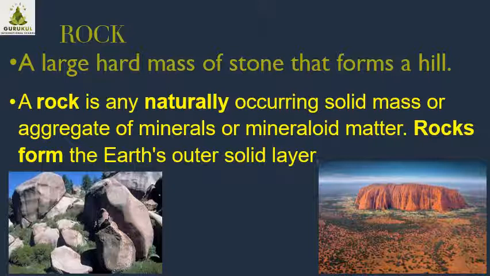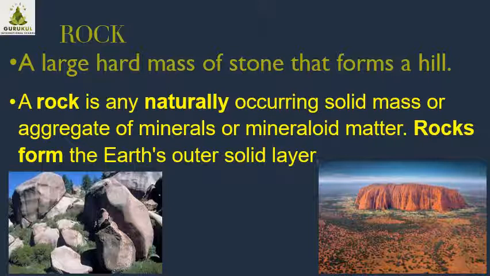Why are minerals there? Because when a volcanic eruption happens, from where does that lava occur? From the core of the earth. And in the core of the earth, there are metals which are continuously boiling. When a volcano erupts, that lava oozes out from the outlet, called a vent, and then it is spread all over.